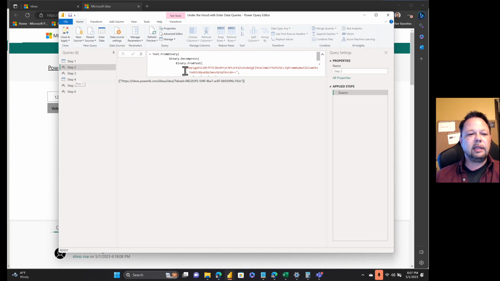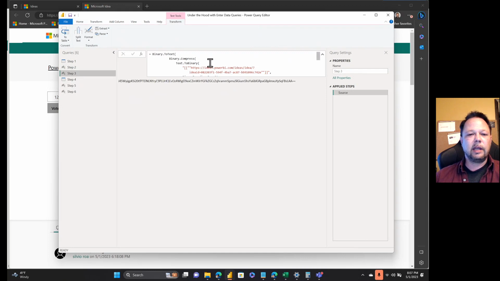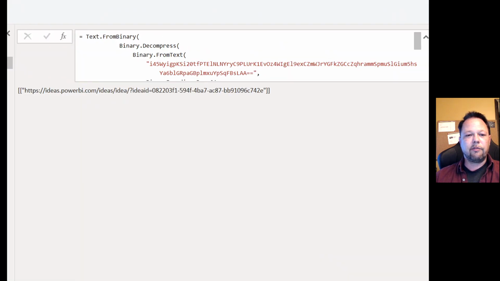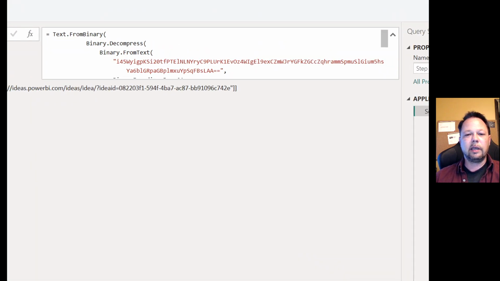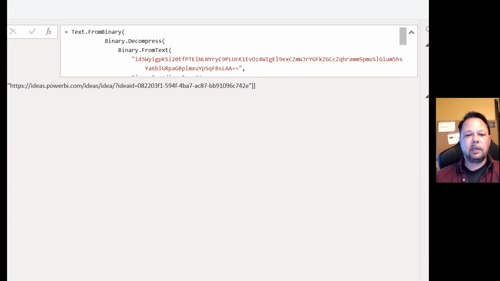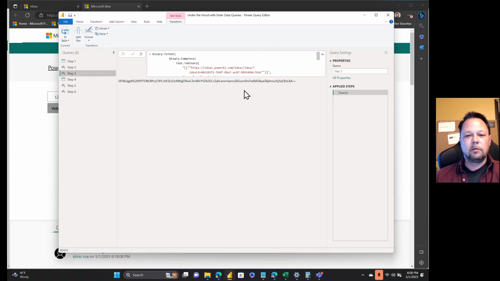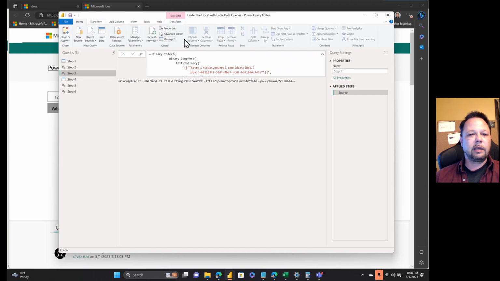All right, but how does it get that? Well, it turns out that we can actually recreate that code. If you compare this, I45W, capital W underscore Y, and then at the end capital FBSLAA equals, that is actually what this is. Let's zoom in here. So the I45, capital WY, bunch of stuff, and then at the end, FBSLAA equals, which is what we have right here. All right, so to get that, get back into the Advanced Editor.